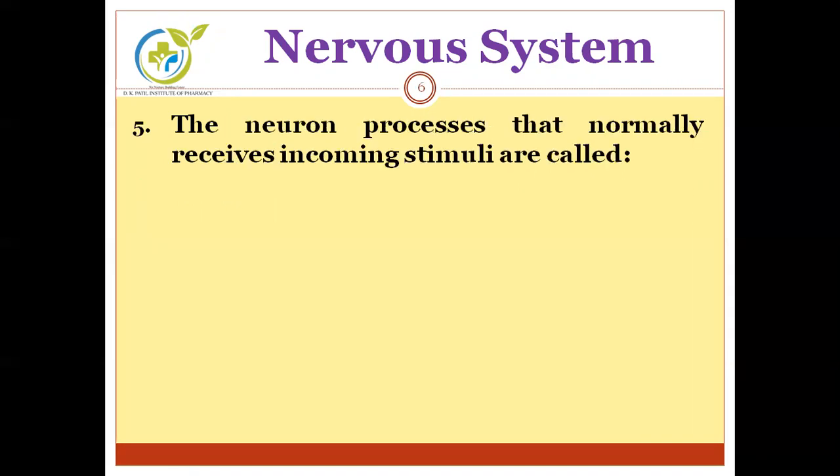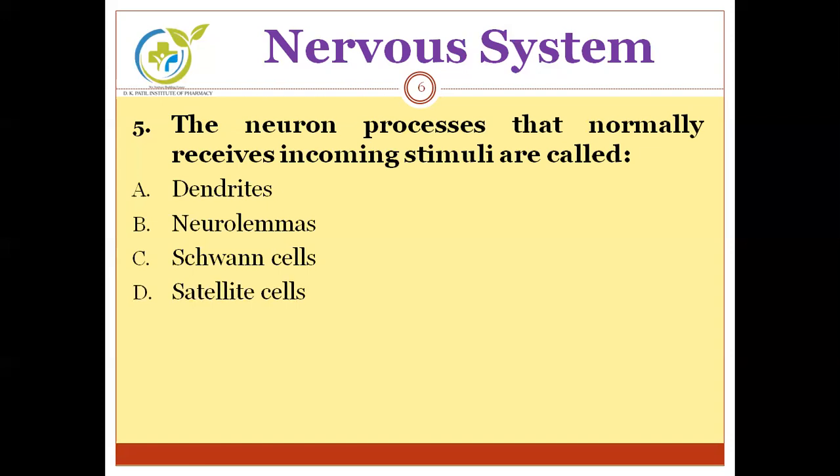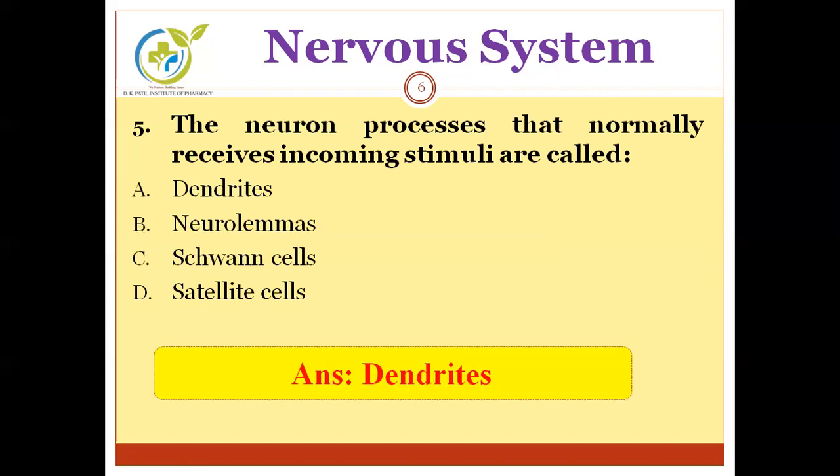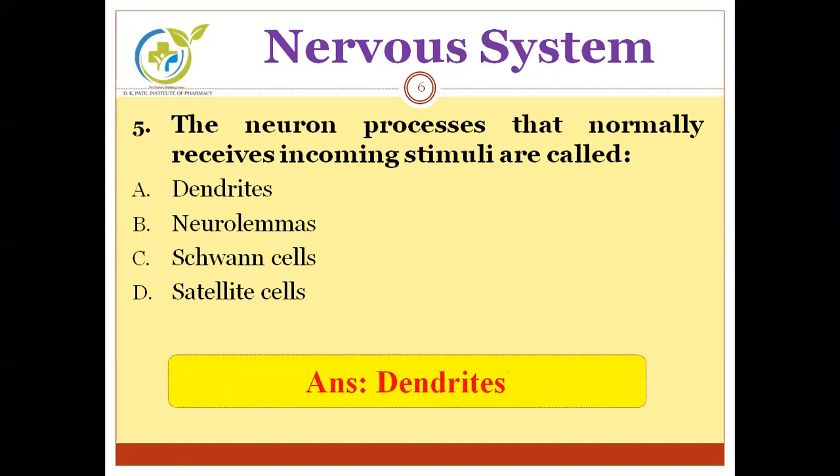Next question. The neuron processes that normally receive incoming stimuli are called... Options are dendrites, neurolemma, Schwann cells, satellite cells. Can you guess the correct answer? So here is the correct answer, dendrites. Dendrites are the neuron processes that normally receive the incoming stimuli.